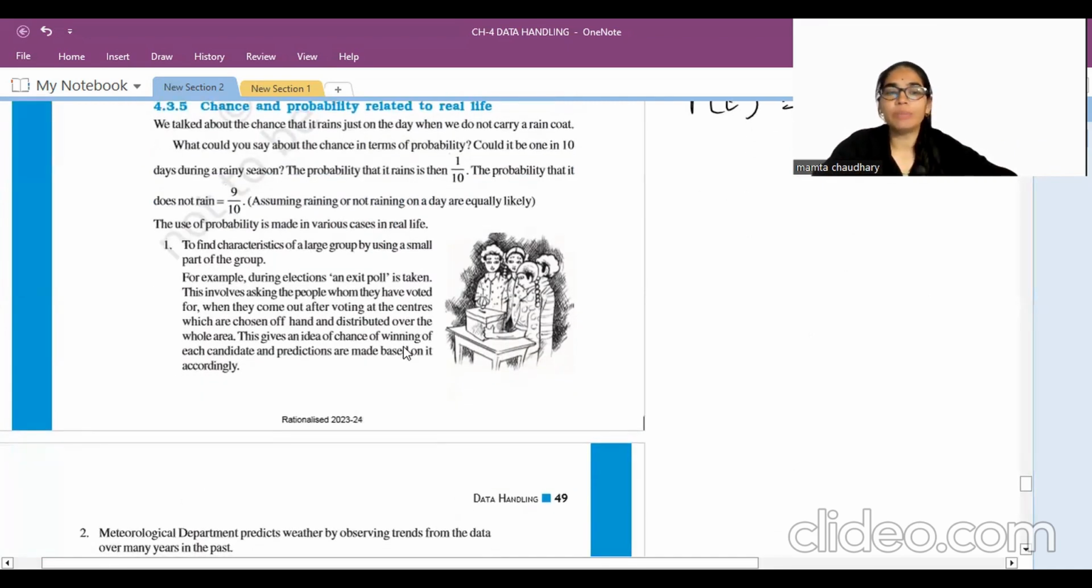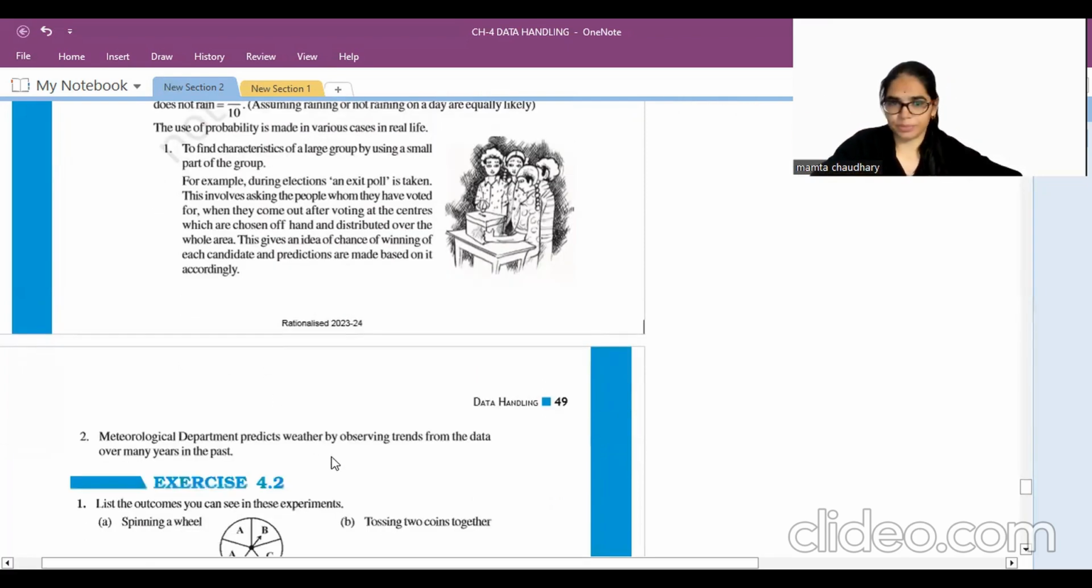For example, the meteorological department predicts weather. How? By observing the trend in data over many years in the past. They observe that this time this happens, this time this happens. So what is probability basically? The occurring of an event. Like this, they guess that since the same thing was happening over the last many years, this thing can happen. That is how they predict.